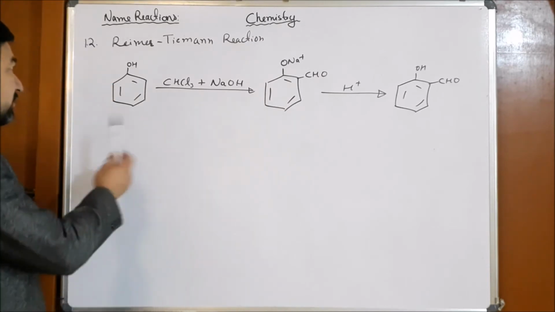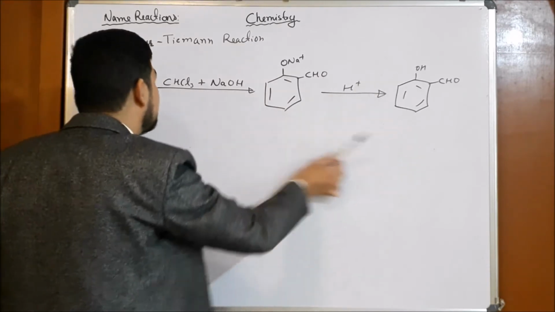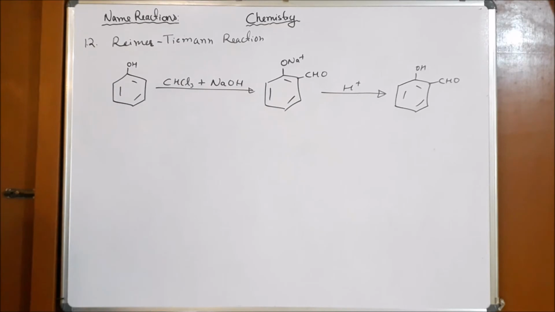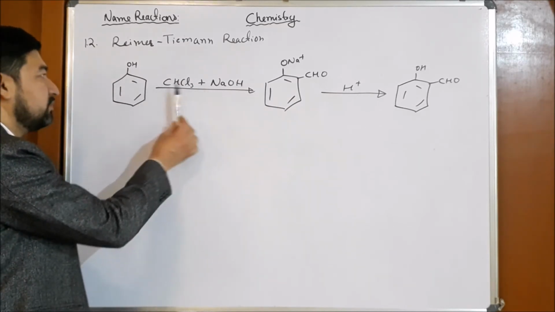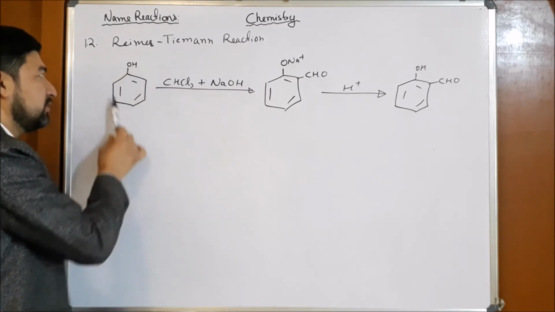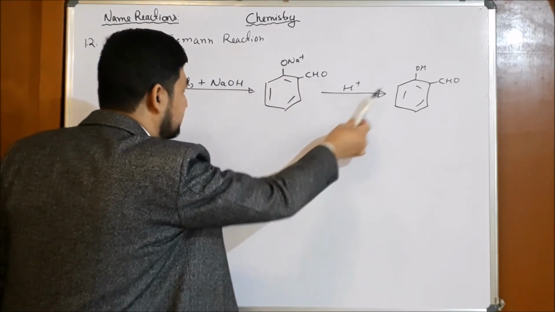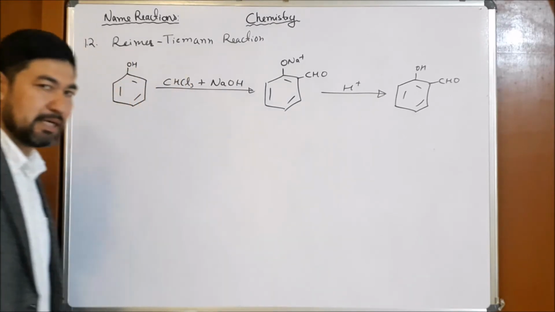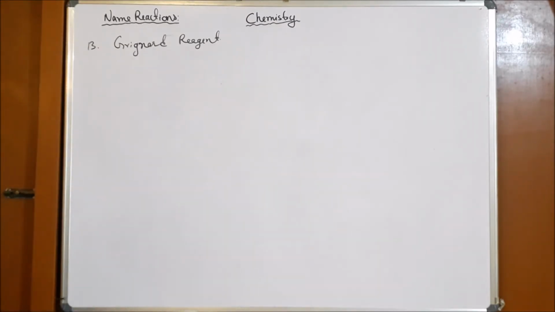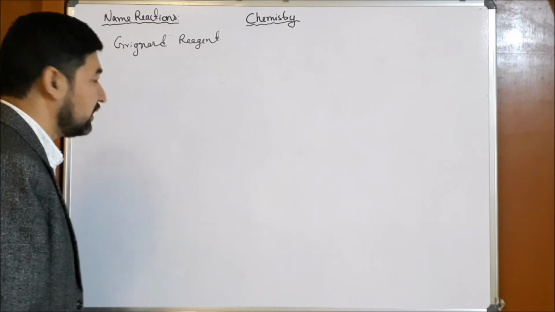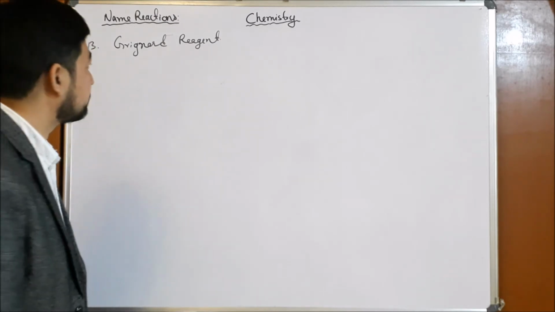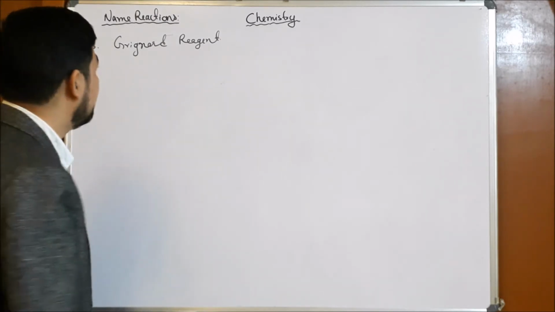So the conversion of phenol to salicylaldehyde is known as the Reimer-Tiemann reaction, in which we know that chloroform and NaOH are used with phenol, then it forms this adduct, then when it is treated with acid, it forms salicylaldehyde. The next important reaction is the preparation of Grignard reagent.